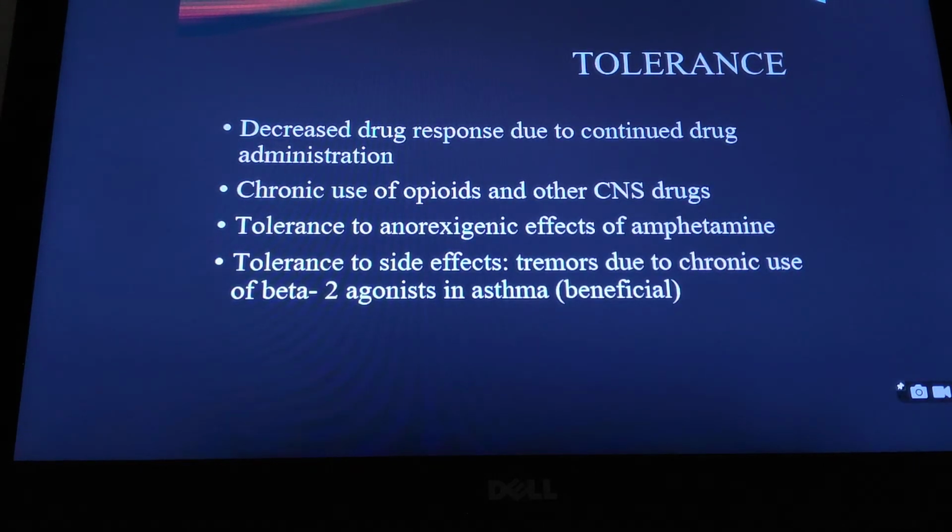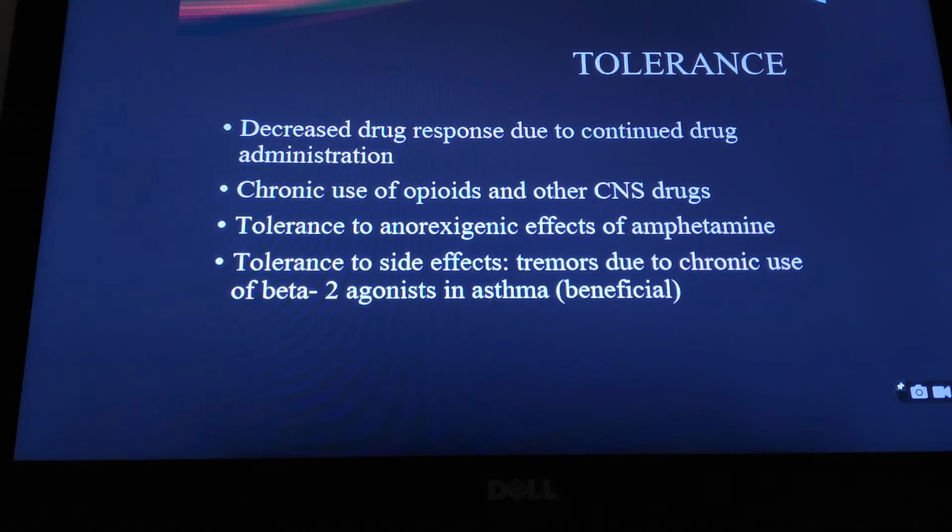Then another thing which is very often seen in some of the CNS drugs and a few others is the phenomenon of tolerance. Tolerance is, as we have just seen, when the drug is given chronically for a long time, the response may reduce, which is often seen with opiates and other CNS drugs. Amphetamine, which is a drug used for causing anorexia, also shows a high degree of tolerance. Sometimes this tolerance can be beneficial, especially if it is for any side effect. Say the example of a beta-2 agonist like salbutamol in patients with asthma.